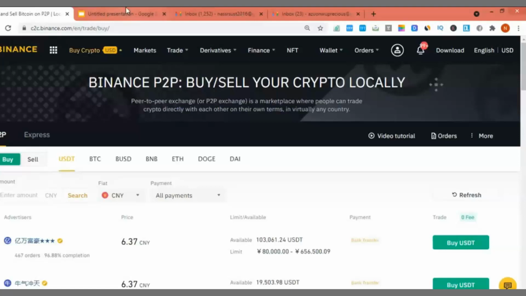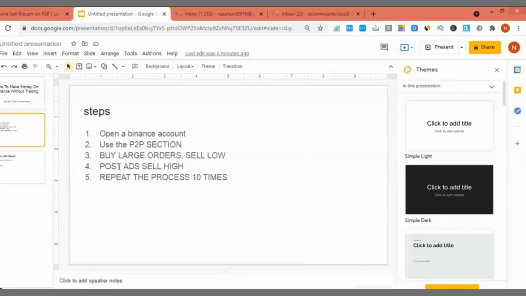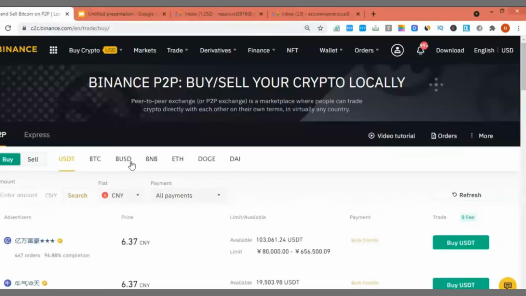So I'll go on my content guide. You see, the first thing we'll do is open a Binance account. Then we use the P2P section to buy low and sell high. Now, for those of you that don't have time, the last time I talked about how to start up a POS business, whereby for any sale you make, you charge a transaction fee. But in this case, you're not looking at transaction fees. You're looking at something that we can be doing consistently when we have the time.